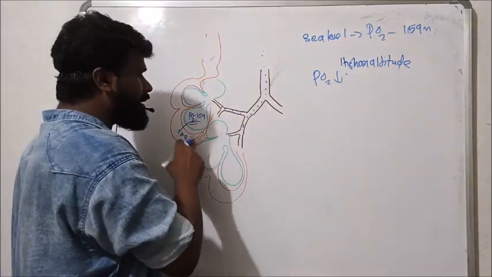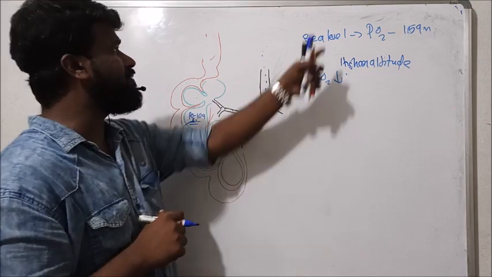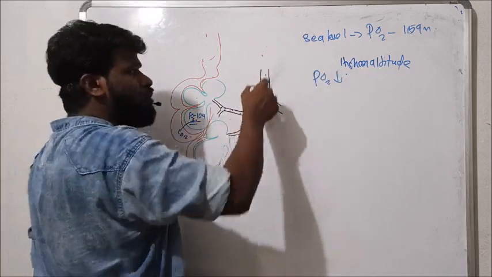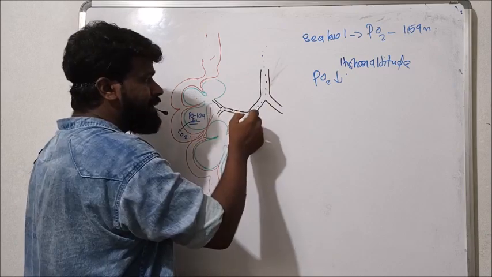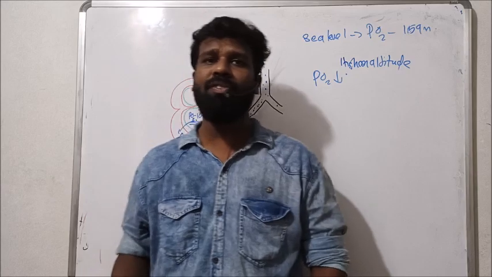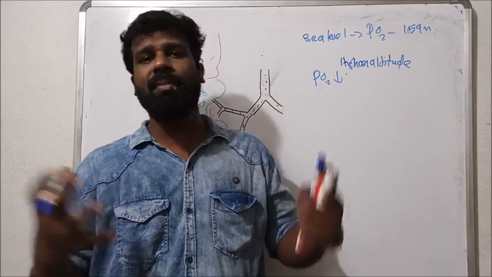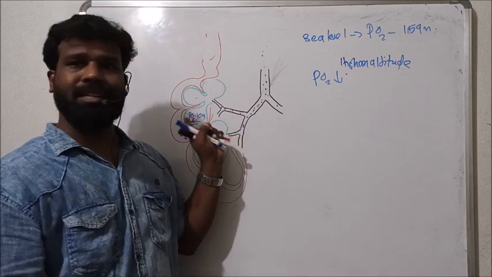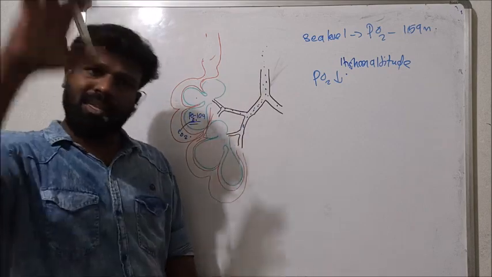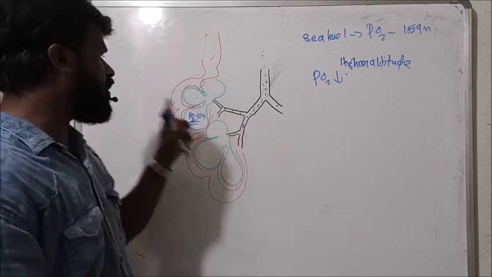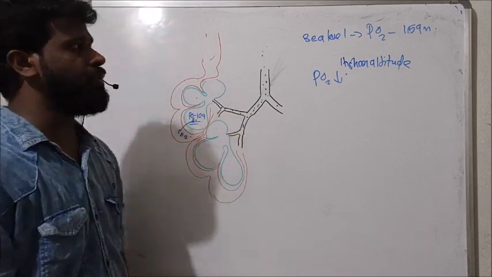That means oxygen pressure as well as concentration is reduced when it reaches the alveoli. Because when air passes through the respiratory tract, this oxygen mixes with water in the conducting zone, and some of the oxygen is lost by the mixing of oxygen with the water. As a result, oxygen concentration is reduced in the alveoli, and the PO2 is also reduced. So at sea level, the alveolar partial pressure of oxygen is 104.